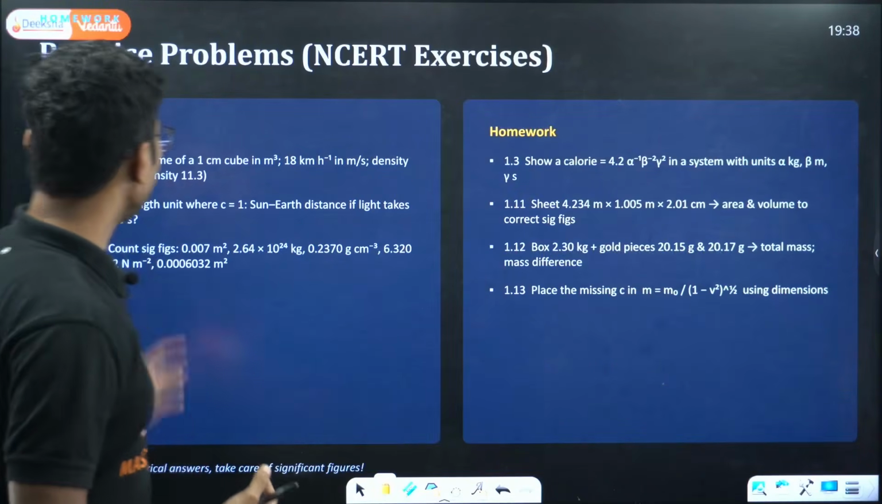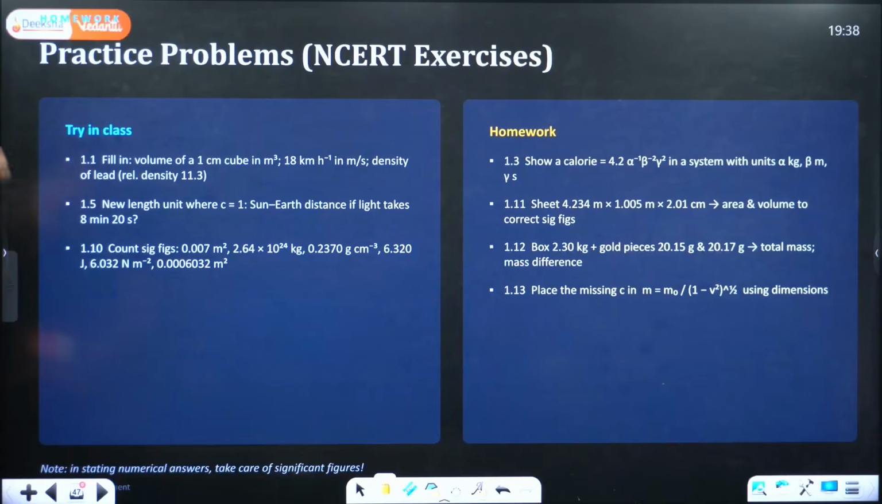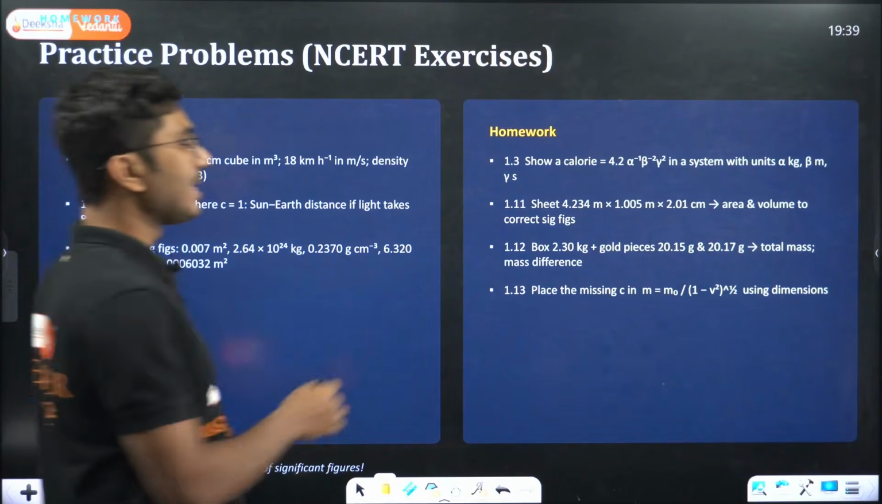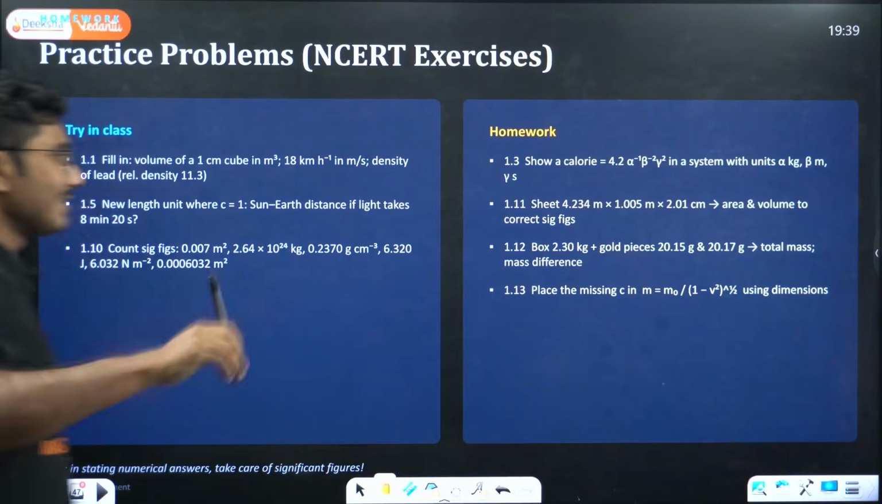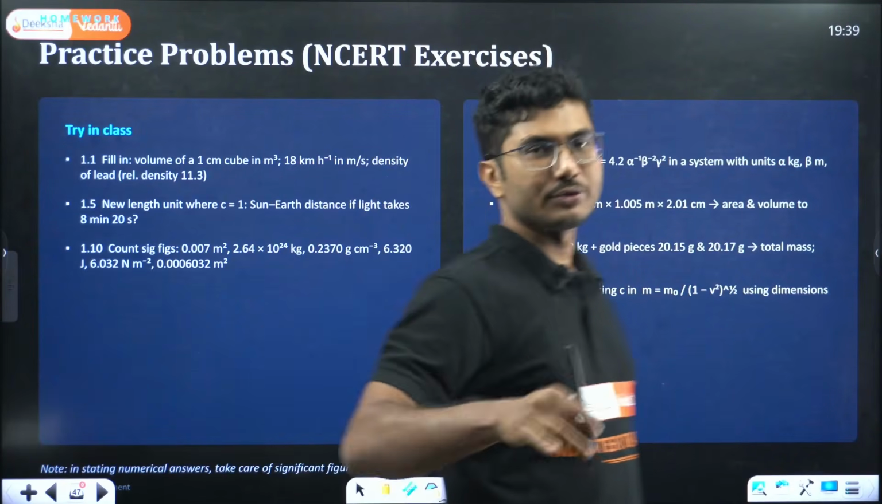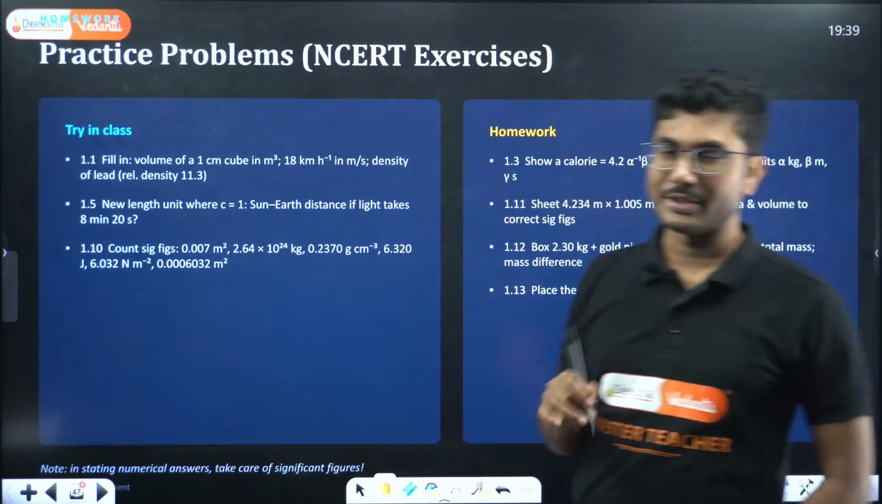Now, a few try-in-the-class questions. Obviously, I am not trying them today. I am giving you the entire set as homework. Try to solve these questions as well as the homework questions, and write your answers in the comment section below. If you have any doubts, also mention them in the comment section.